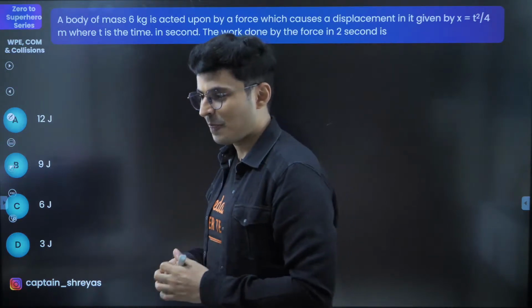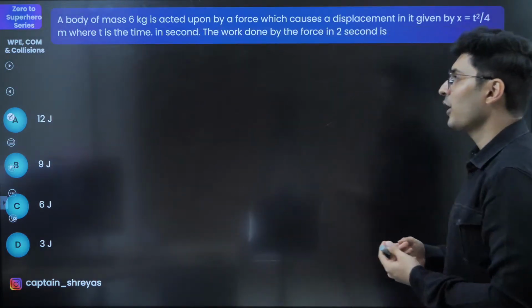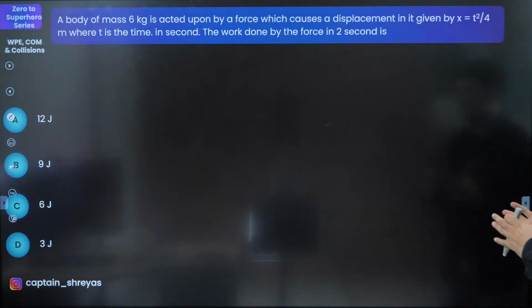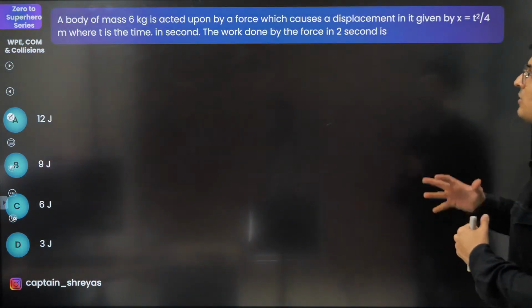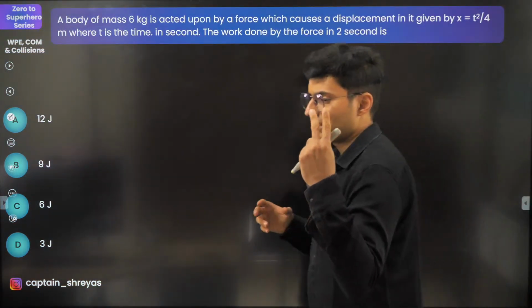Okay, so a body of mass this much kg is acted upon by a force which causes displacement. Now the question is, what is the work done by the force in 2 seconds?